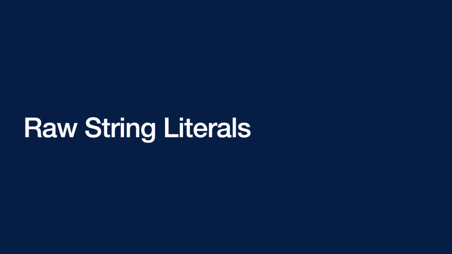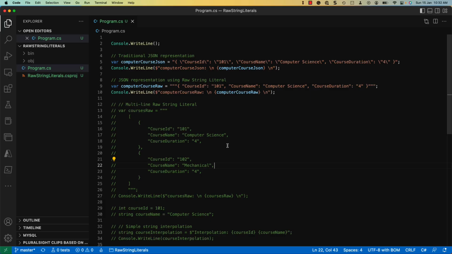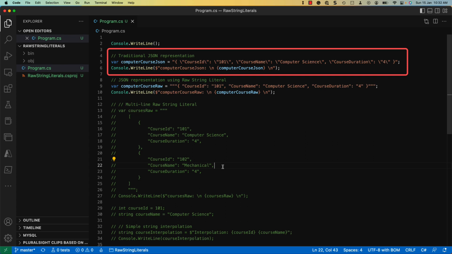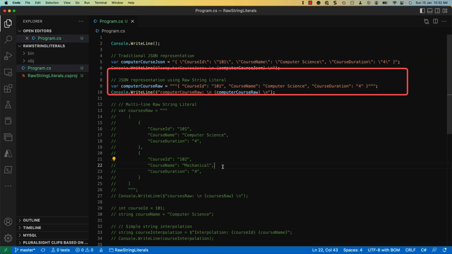Until now, when you want to include new lines or special characters in a string, you need to include escape sequences. Example, the computer course JSON string holds a sample course with parameters such as course ID, course name, and course duration. However, to represent them as a single string, you need to escape each double quote in the JSON with a backward slash. Although it gets the job done, it doesn't look pretty.